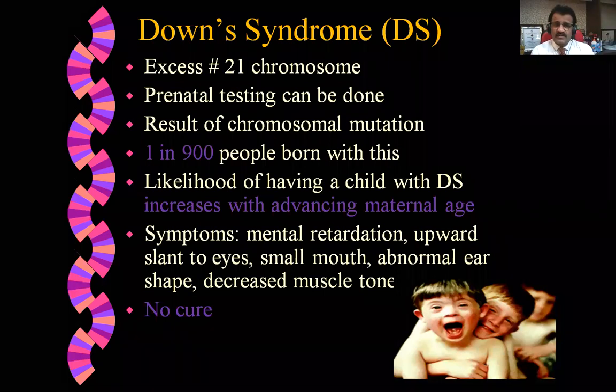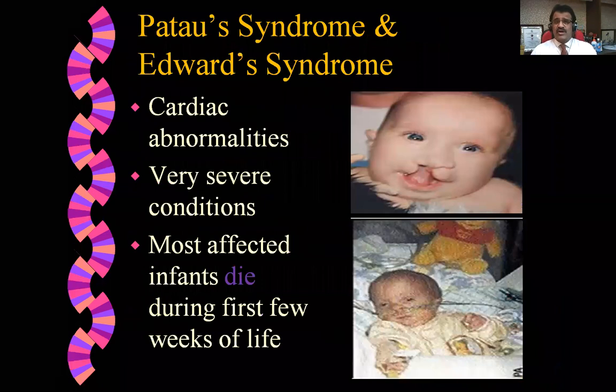Down syndrome babies. Symptoms in Down syndrome are mental retardation, upward slanting eyes, small mouth, abnormal ear shape, and decreased muscle tone. We discussed it yesterday also, and there is no cure for this condition. They remain as they are from birth till they die, and the life expectancy is also very low. They are infertile. Now, Patau syndrome and Edwards syndrome, we take both of them together. In this case, there are cardiac abnormalities. They are very severe conditions.